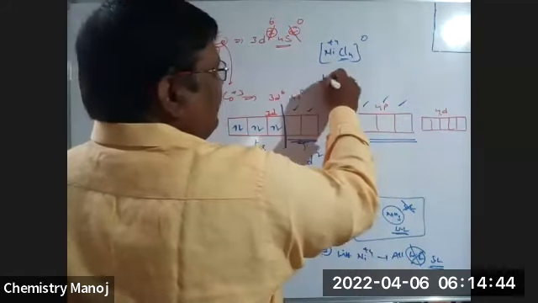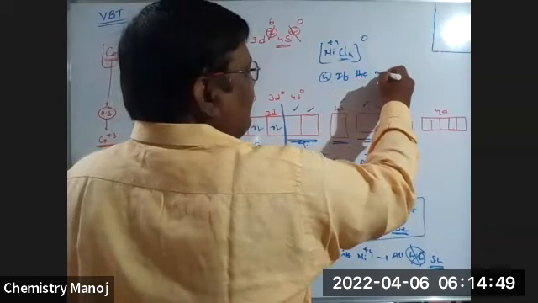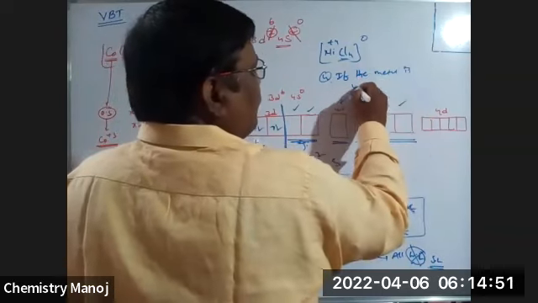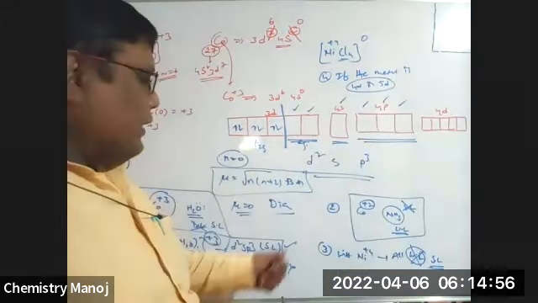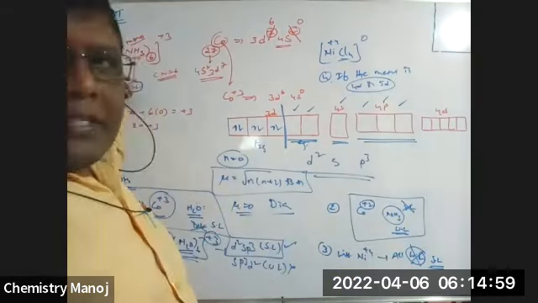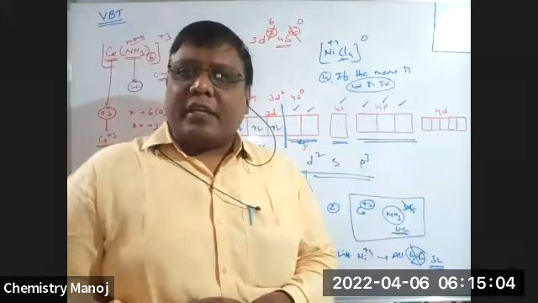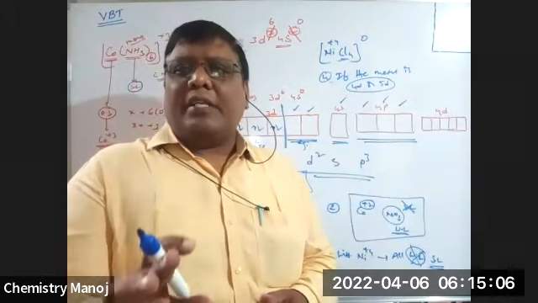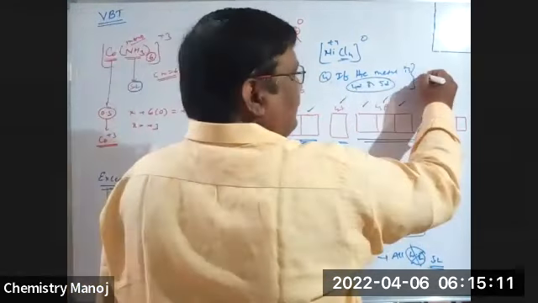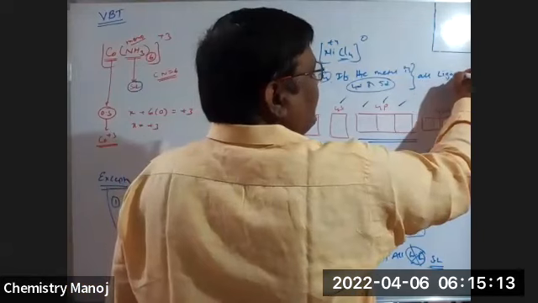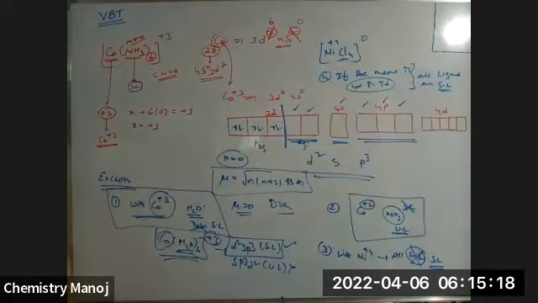Now the fourth point, my dear. If the metal is a 4d or 5d series element. If our central metal ion is cobalt, cobalt is a 3d series element. So 4d or 5d series elements are different. If our metal atom or metal ion is 4d or 5d, all ligands are strong ligands. Clear?